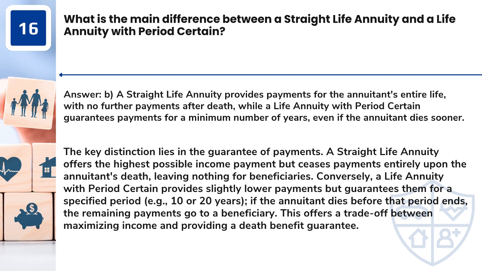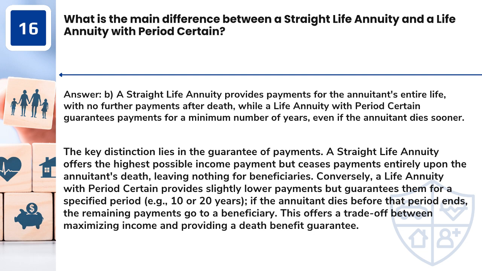Answer: B. A straight life annuity provides payments for the annuitant's entire life, with no further payments after death, while a life annuity with period certain guarantees payments for a minimum number of years, even if the annuitant dies sooner. The key distinction lies in the guarantee of payments.